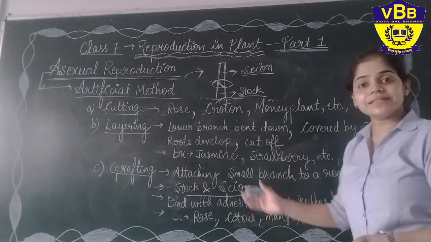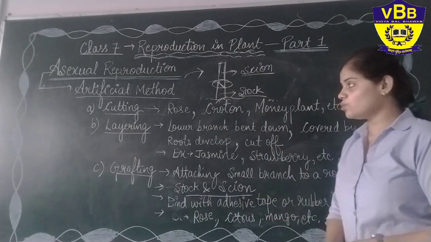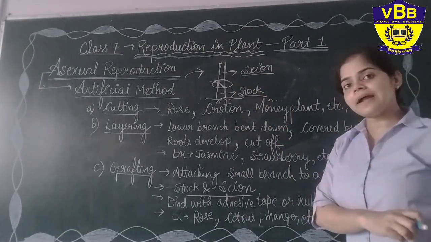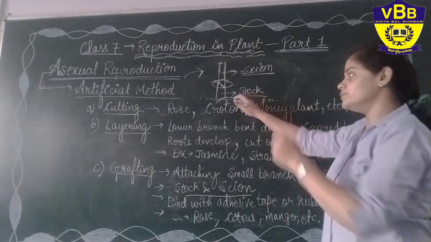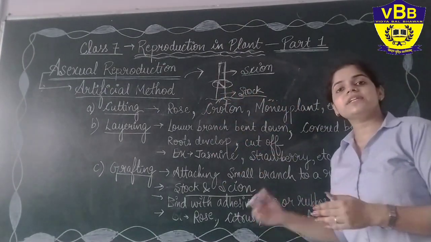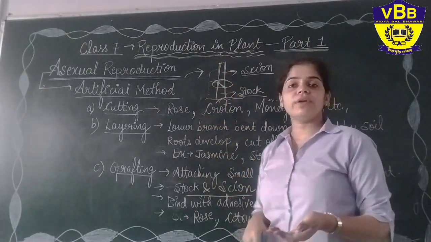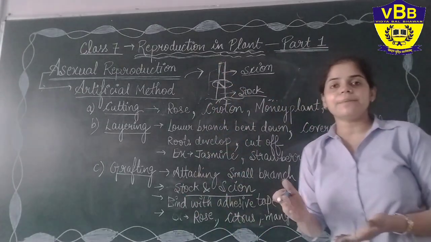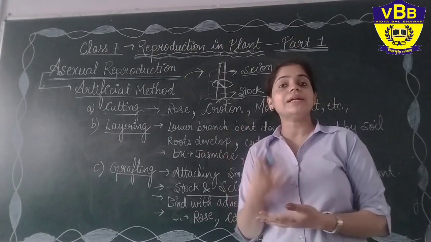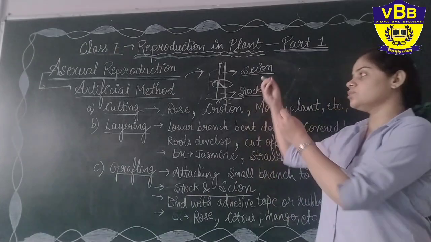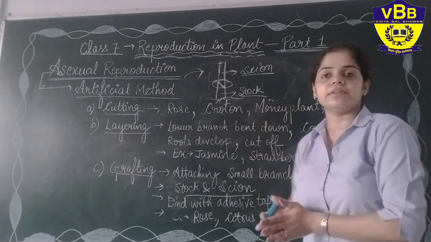Now our next method was grafting, and as I told you, the grafting method is where a stem of another plant is attached to the stem of this rooted plant, and these two varieties give rise to a third variety. The best example I have given you is the mango. You are eating tasty mangoes because of these new varieties of mangoes, because of this grafting method.